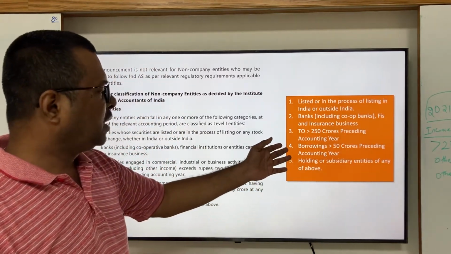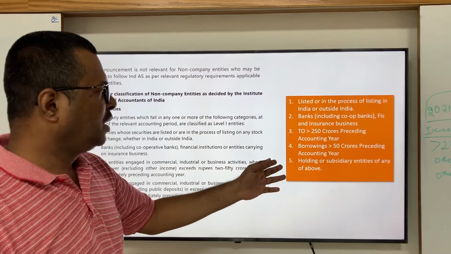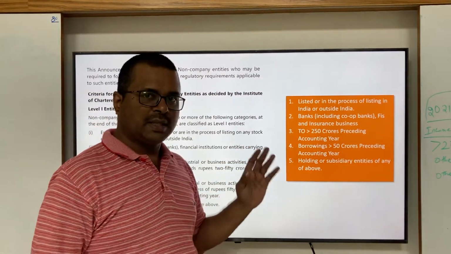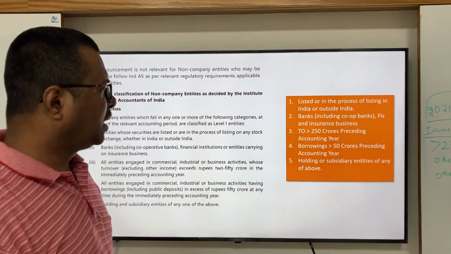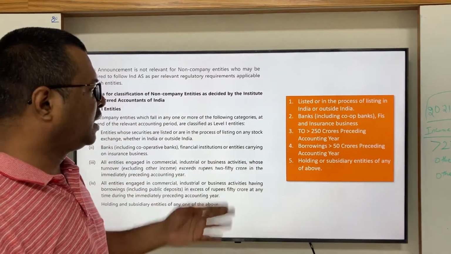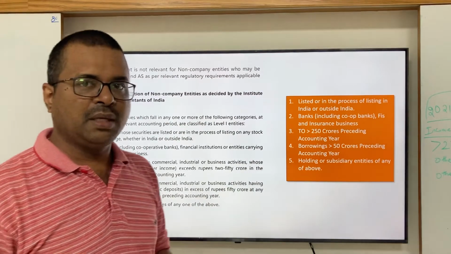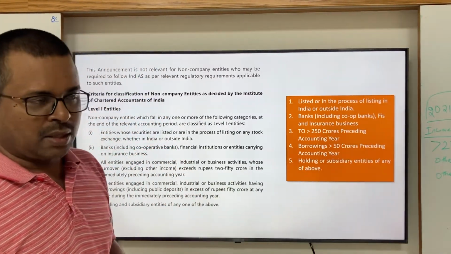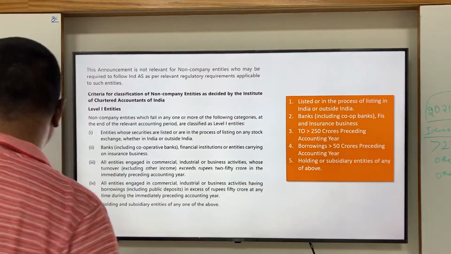Similarly, borrowings: if they exceed 50 crore in the preceding accounting year, then you should consider it as a level 1 entity. Holding or subsidiary entities of any of the above entities will also be considered level 1 entities irrespective of their turnover or borrowings.